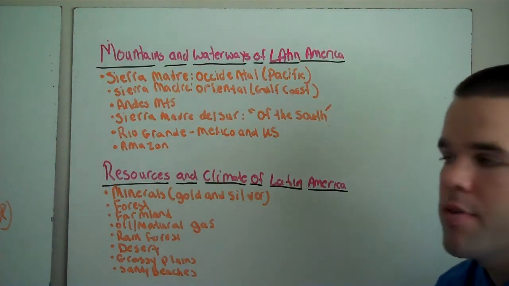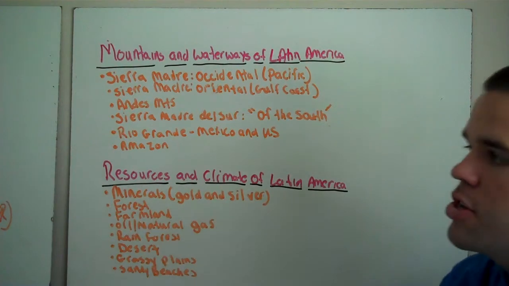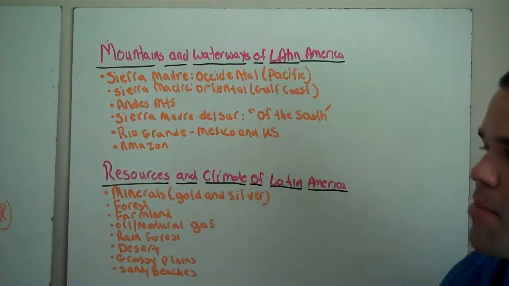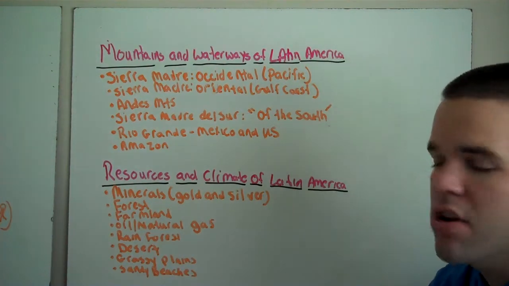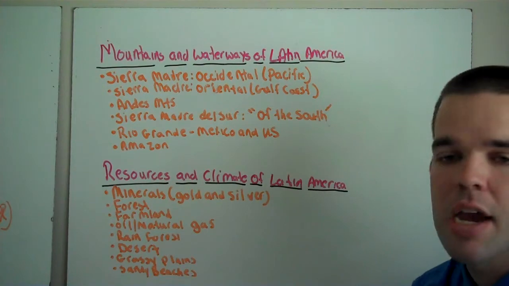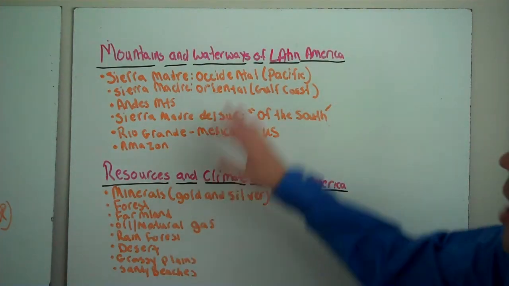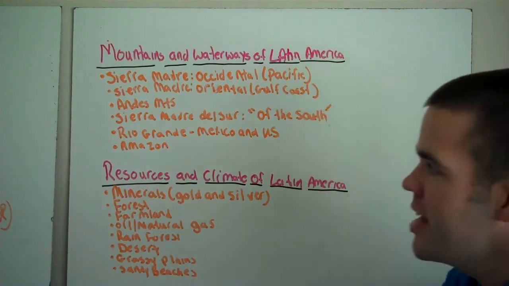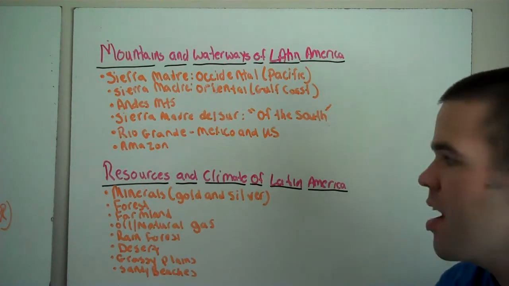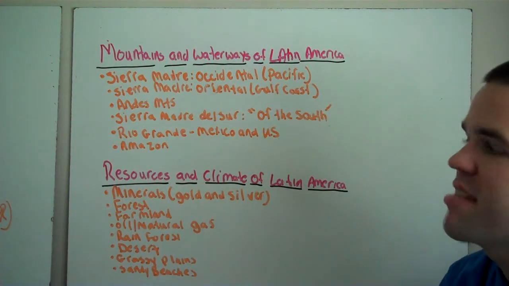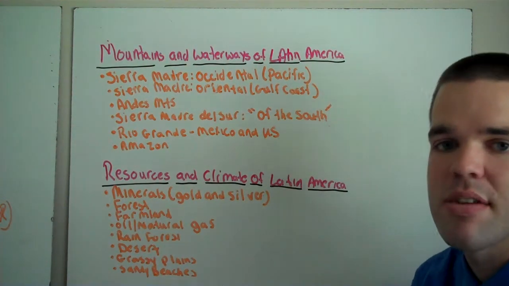So today, a little bit of a review. We talked about the introduction to geography, that the roots are in Spain and Portugal. 8 million square miles, 16% of the Earth's surface. We talked about three areas of Latin America: Middle, Caribbean, and South America. Mountains and waterways: Sierra Madre Occidental, Sierra Madre Oriental, Andes, Rio Grande, and Amazon. And we talked about the resources and the climate of Latin America. This ends the Geography of Latin America lesson for today.